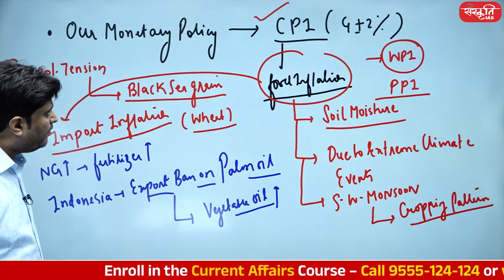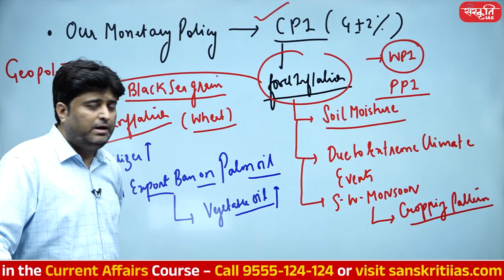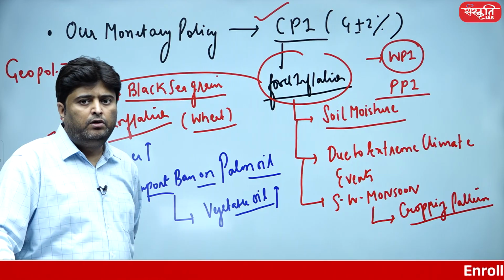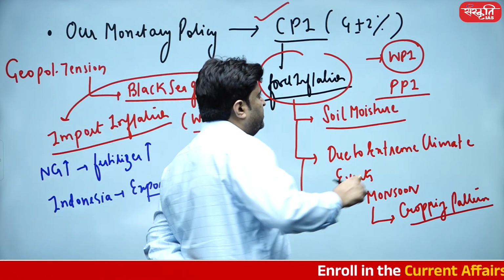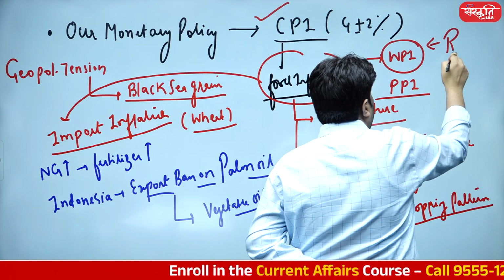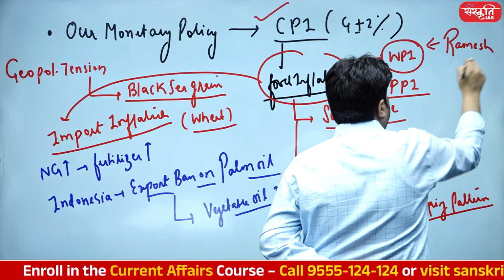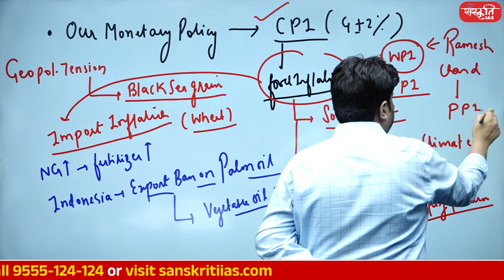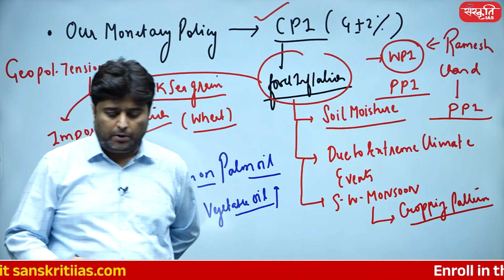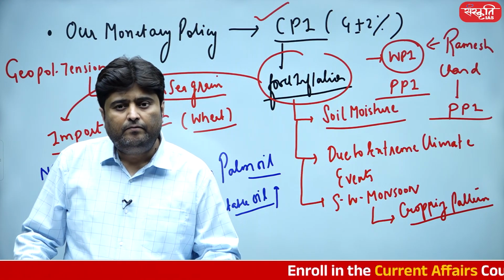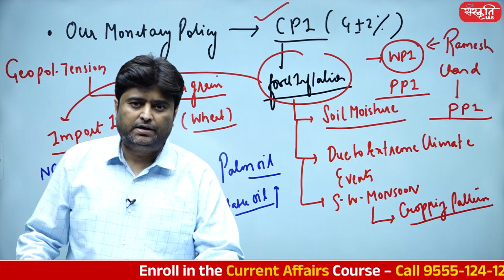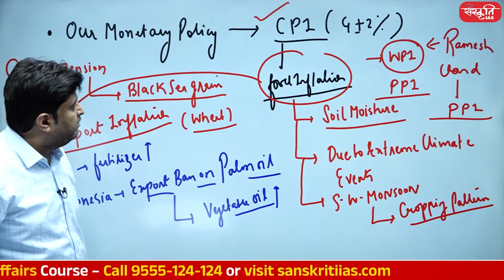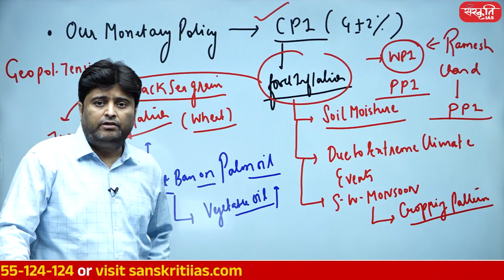So again, a very relevant point, and therefore I believe CPI, WPI, and in the near future, the Ramesh Chand committee has been appointed to review the base year of WPI, and there is a possibility that he may recommend PPI as well. Like America, we'll have a producer price index too, student. It's very essential, I'm just sharing with you. We cannot get rid of food inflation in the near future.